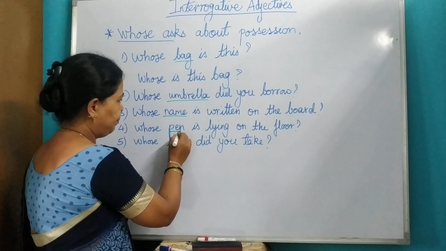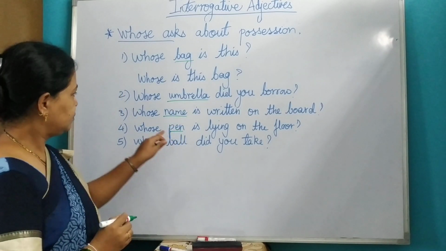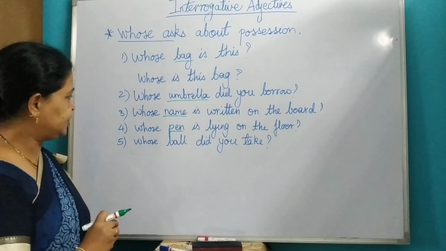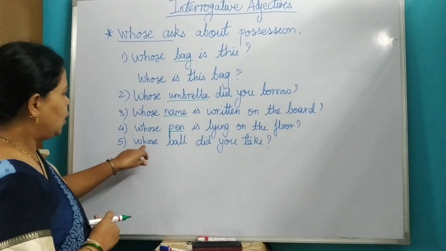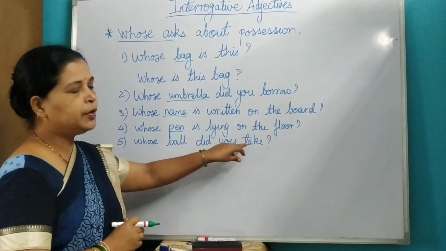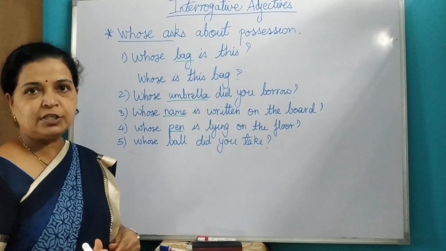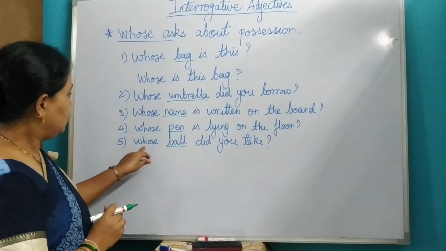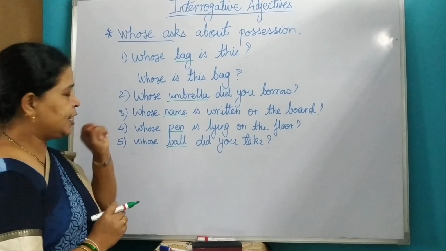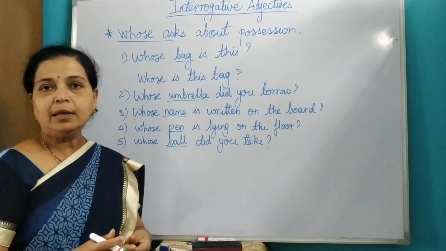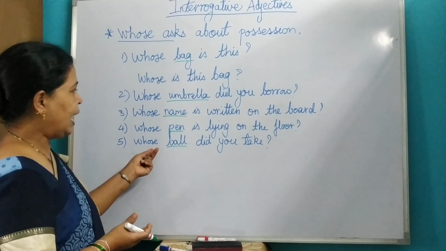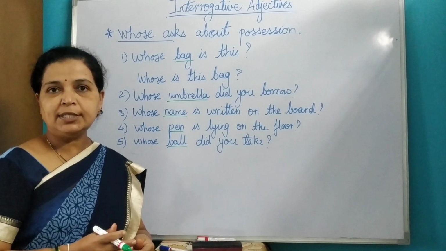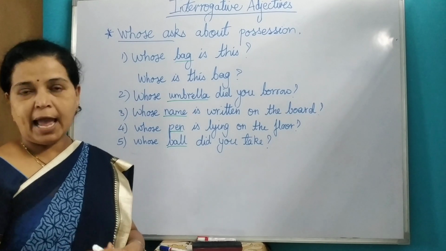Here pen is the noun. Whose pen? So whose is an interrogative adjective. Last sentence. Whose ball did you take? Which is the noun? Ball is the noun. Whose ball. So whose is asking a question as well as describing the noun ball. So it is an interrogative adjective.